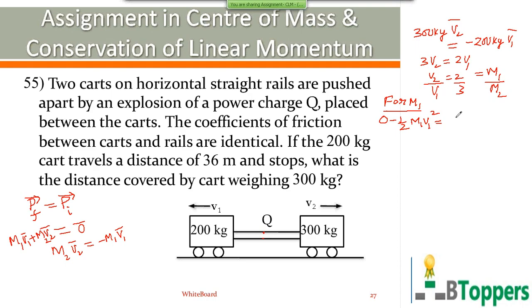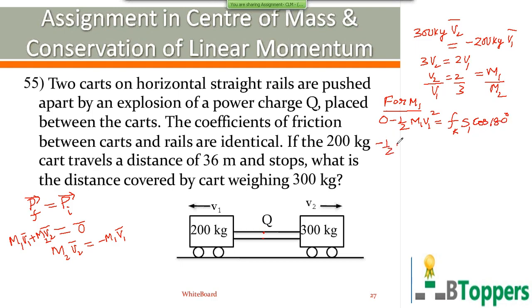The force of friction acts opposite to the displacement. Therefore, work done by the frictional force is equal to Fk into S into cos theta, where the angle between the frictional force and the displacement of the first cart is 180 degrees.